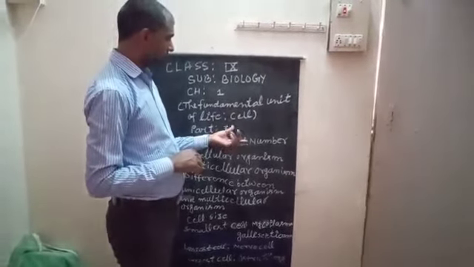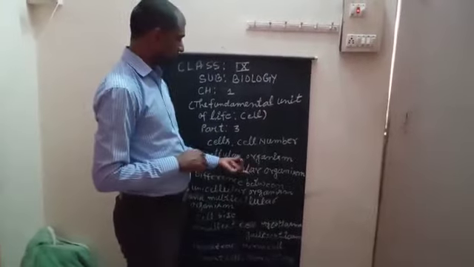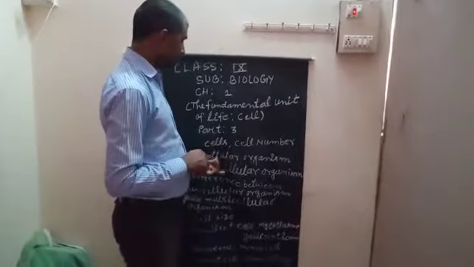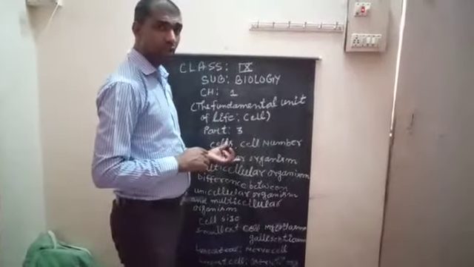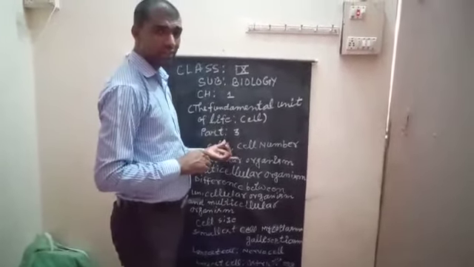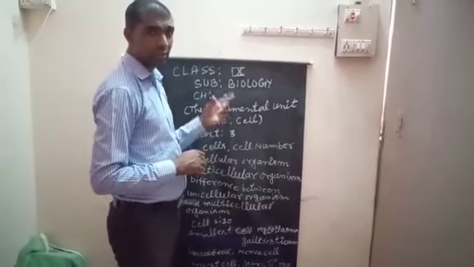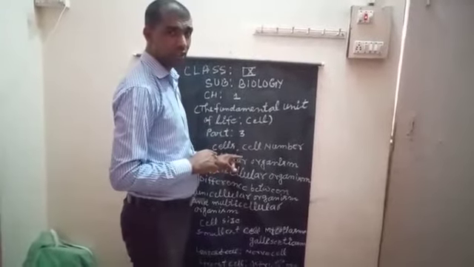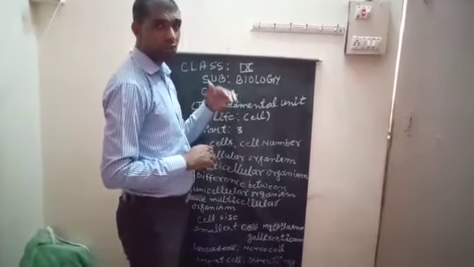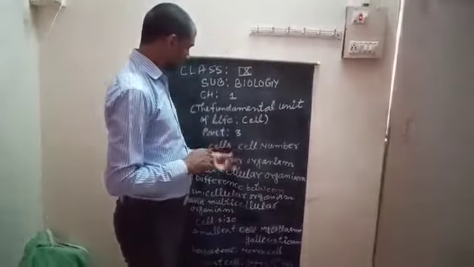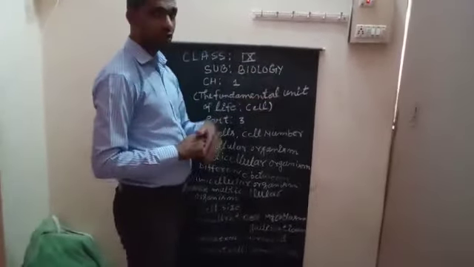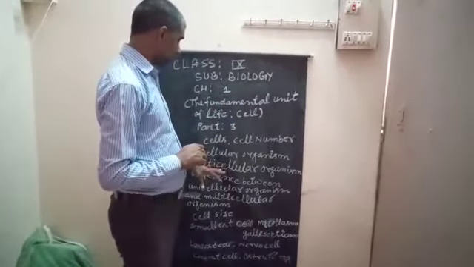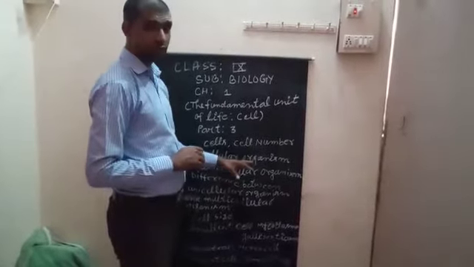First of all, we have to discuss what is unicellular and what is multicellular. Unicellular organisms are those organisms which possess only one cell, and multicellular organisms are those organisms which possess more than one cell.